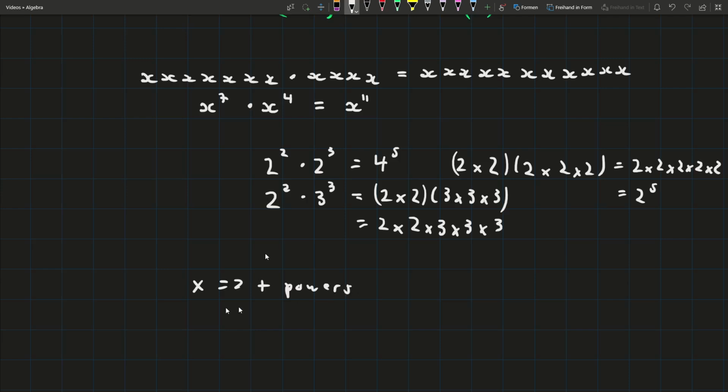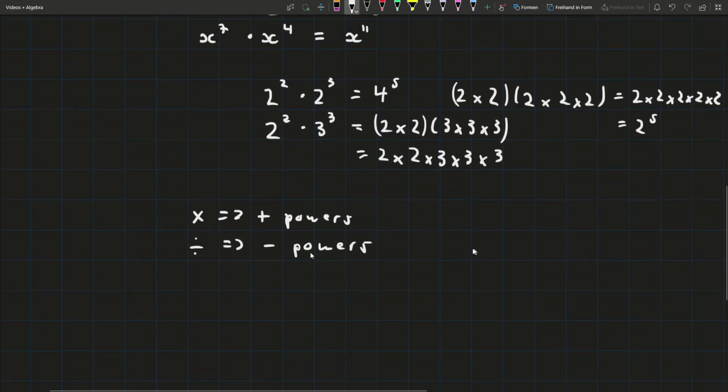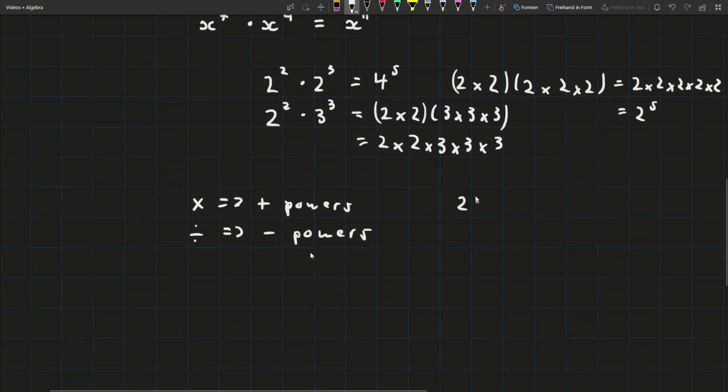Now, if dividing is the opposite of multiplying, what would you expect to happen to the powers then? If dividing is the opposite of multiplying, what's the opposite of adding? It's subtracting. We subtract the powers. That's what our intuition should say. Now we need to see if it's actually true. So let's see, if we have 2 to the power of 5 over 2 squared, for example.